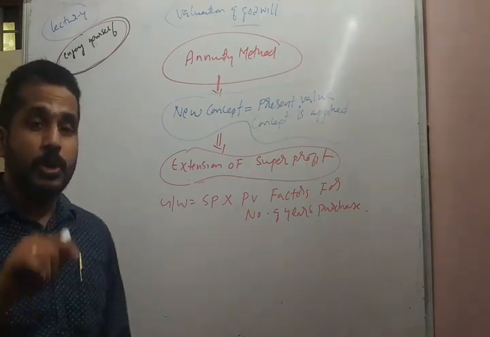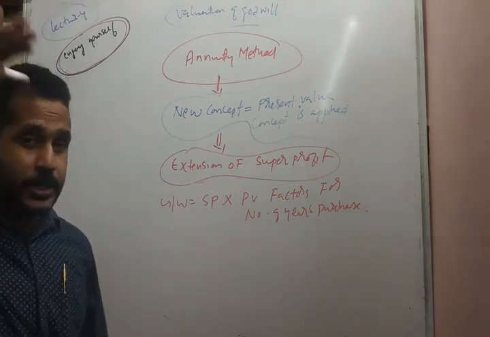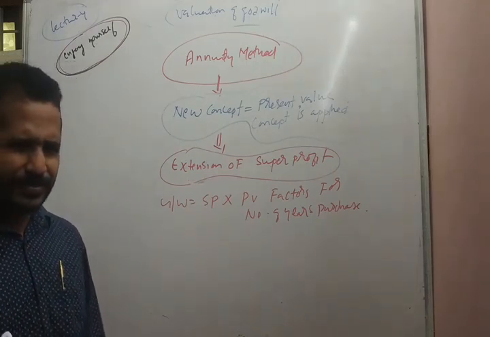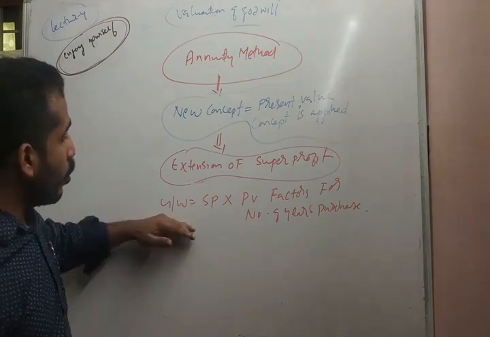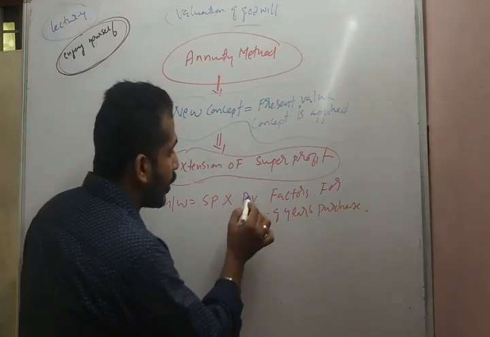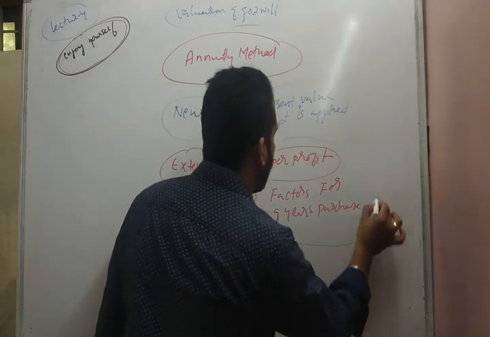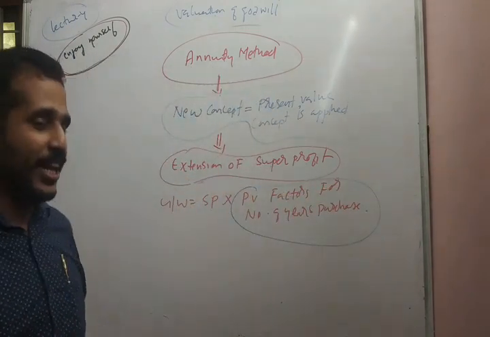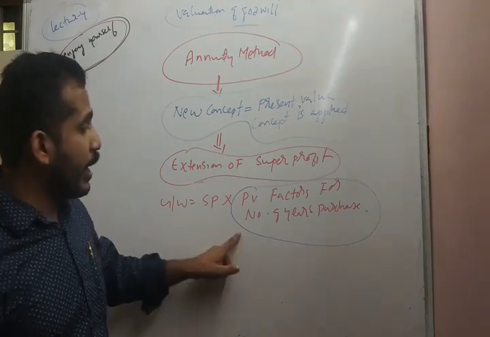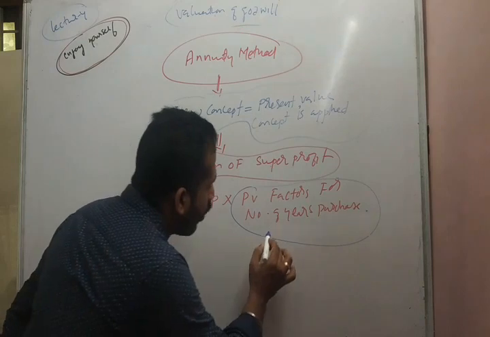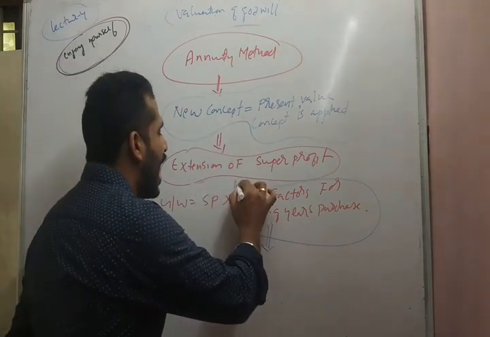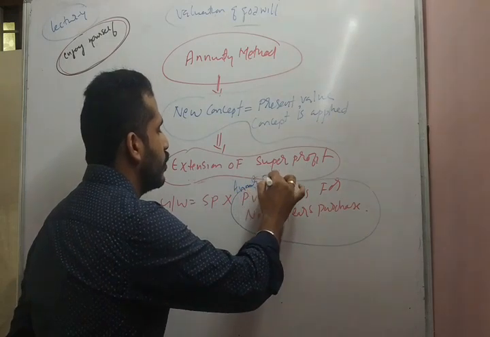Under the super profit method, goodwill is equal to super profit into number of years purchase. But under the annuity method, goodwill is equal to super profit into present value factor for number of years purchase. Then how do we calculate the present value factor? It is also called the annuity factor.